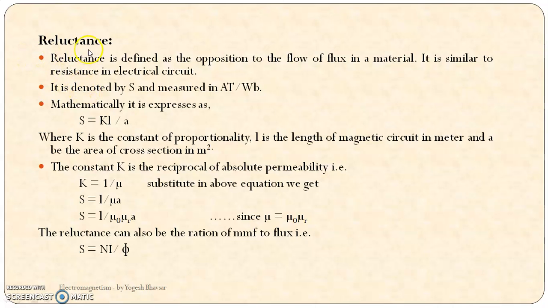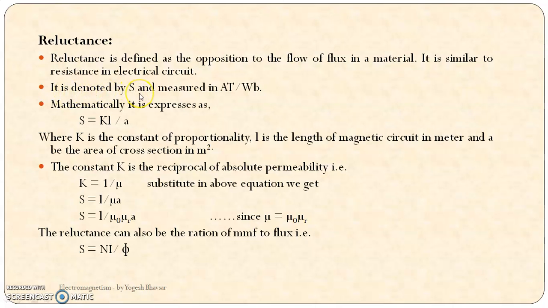Next term is the reluctance. Reluctance is defined as the opposition to the flow of flux in a material. It is the opposition to the flow of flux, just like we have defined resistance, which is the opposition to the flow of current. Similarly, in a magnetic circuit, there is a reluctance. It is similar to electrical resistance, as I said.